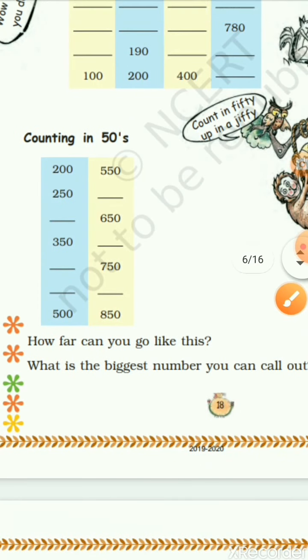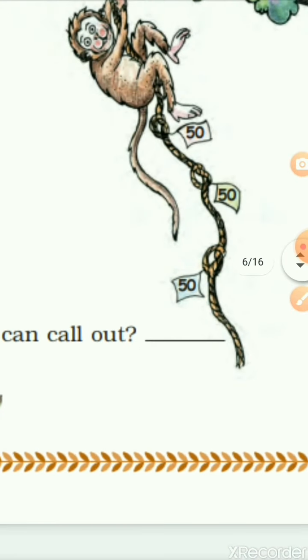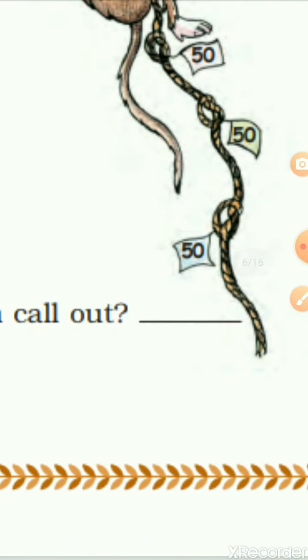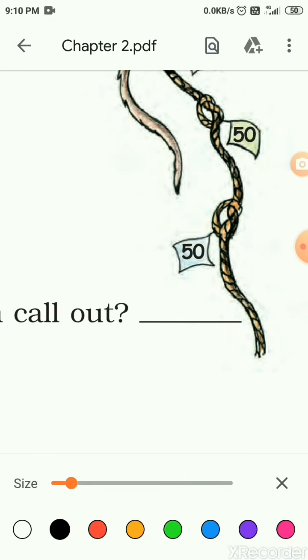So they're asking you, how far can you go like this? What is the biggest number you can call out? If you keep on counting like this, there will be no end for numbers. But in this chapter you are learning only till 1000. So you know how to count till 1000. What is this number?